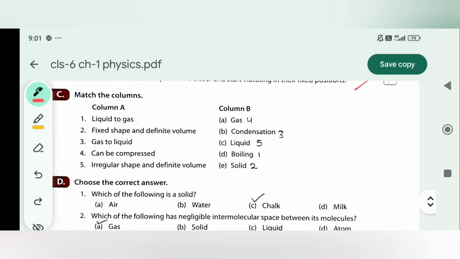False. Match the following. Liquid to gas is boiling. Fixed shape and definite volume, solid. Gas to liquid, condensation. Can be compressed, gas. Irregular shape and definite volume, liquid.